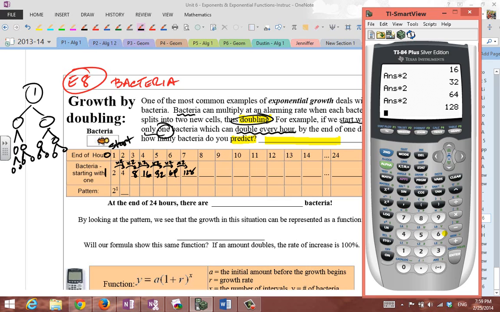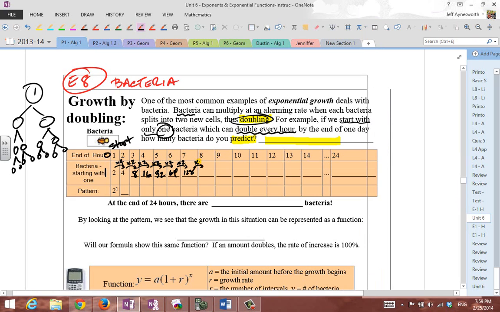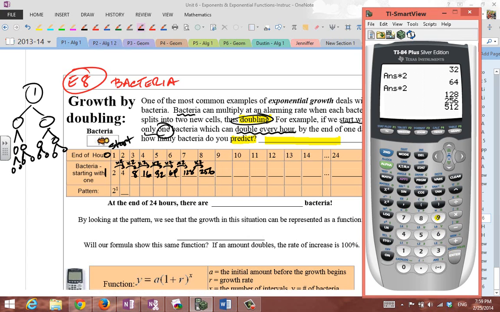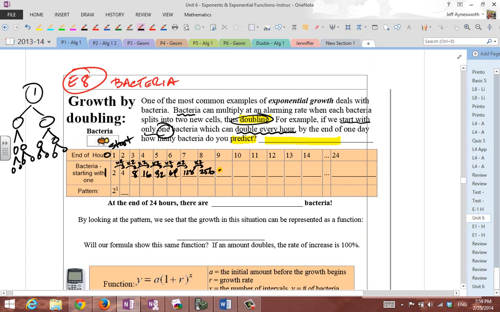But on the calculator, what's cool is that after you do it 3 times, all you have to do is hit the enter button and it doubles it for you, because the calculator recognizes your pattern of doubling. So after 128, guess what? It doubles, so you times it by 2 and you get 256. All right, look at your calculator here. Double it again, you get 512 after the 9th hour.